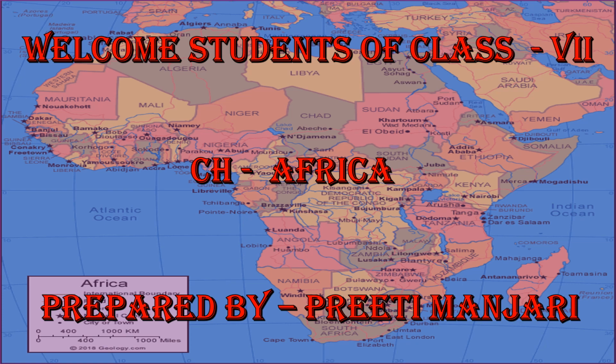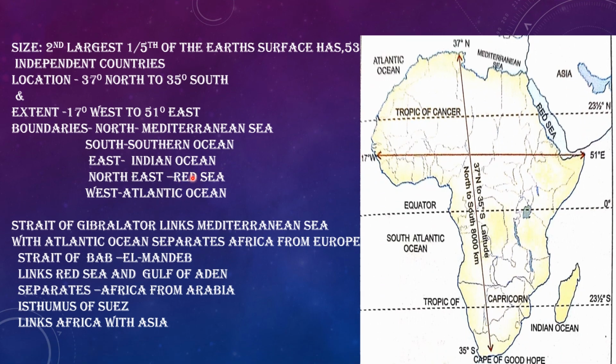So here we go with the second largest continent, Africa, in detail, and we're going to read about its location, political divisions and physical features. As I have told you, it is the second largest continent, covering 1/5 of the Earth's surface.